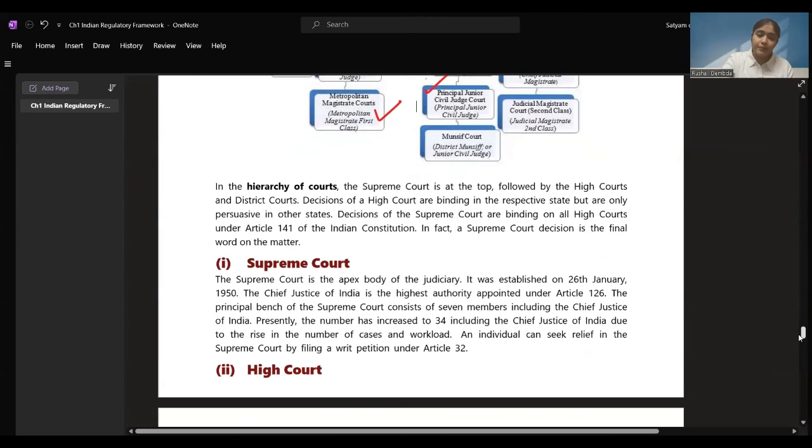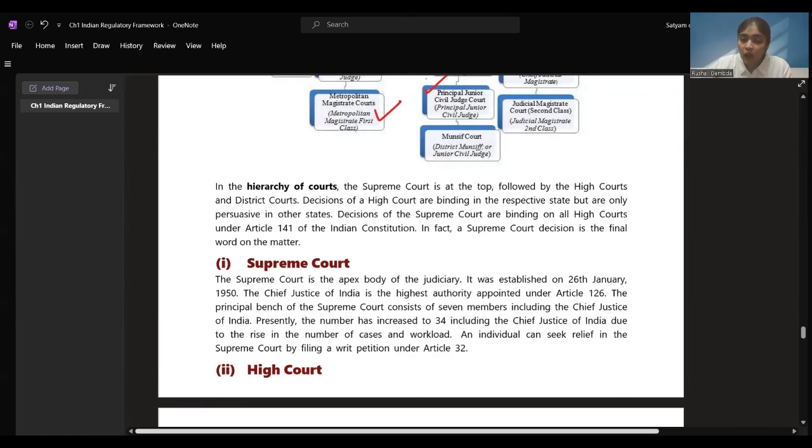Let's see each one of them. In the hierarchy of courts, the Supreme Court is at the top, followed by the high courts and district courts. Decisions of a high court are binding in the respective state. If a decision is taken in Tamil Nadu High Court, it is going to be binding only on the Tamil Nadu state, but is only persuasive in other states. If other states want to follow, they can follow, but it is not compulsory. But if a decision is given by the Supreme Court, it is binding on all the high courts, all the district courts, and all the metropolitan courts, right?